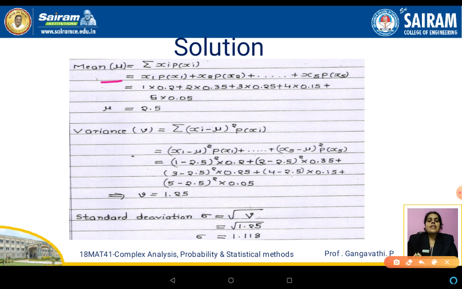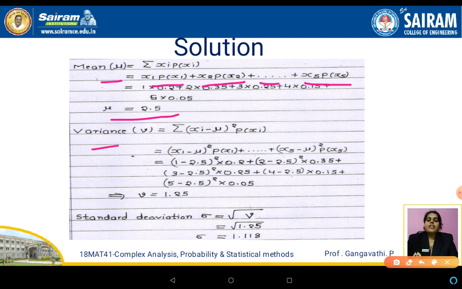When i is equal to 1, you get the first term, that is x1 into p of x1 plus x2 p of x2 plus x3 p of x3 and so on, up to x5 into p of x5. The x1, x2, x3 values have been given for us. Similarly, p of x1, p of x2, p of x3, p of x4, p of x5 are also given in the table in the problem itself. Substitute and simplify, we get mu is equal to 2.5. That is the mean.